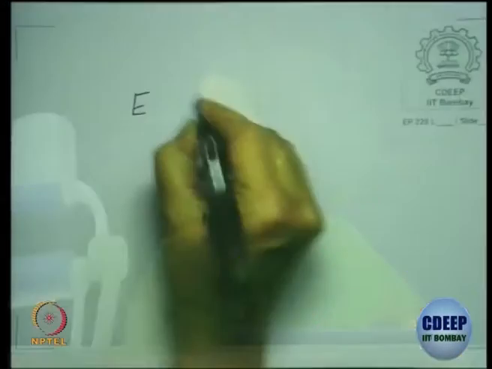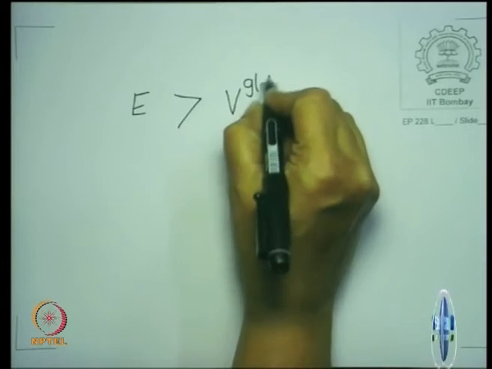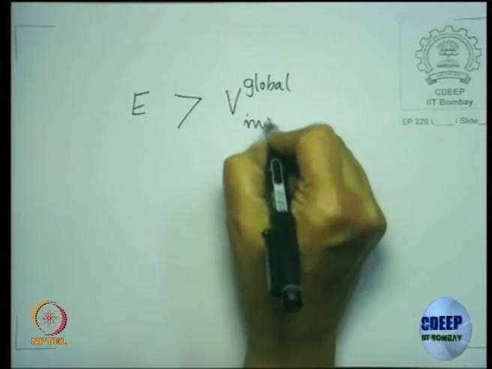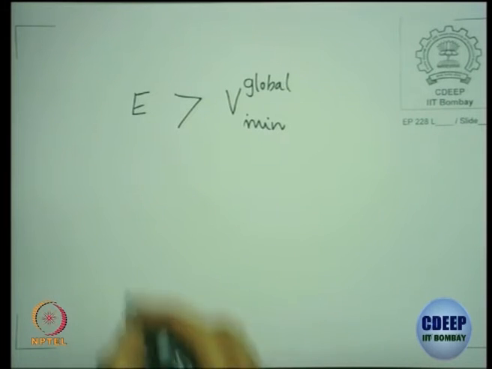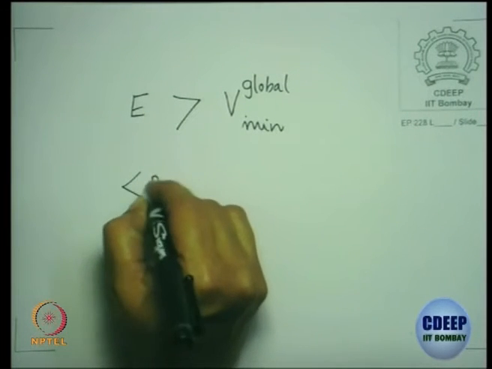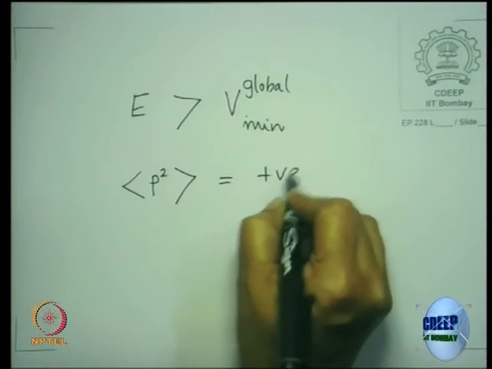Okay, so we have seen that your energy must be greater than V global minimum, otherwise the solution does not exist, right? How did I try to give you an indicative proof? If you try to find the expectation value of P squared, this should be positive.